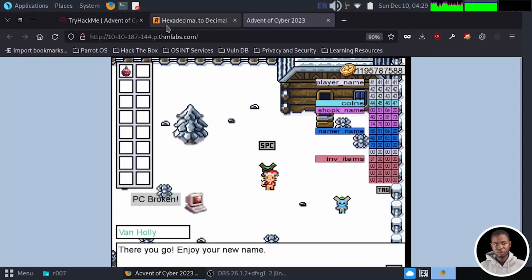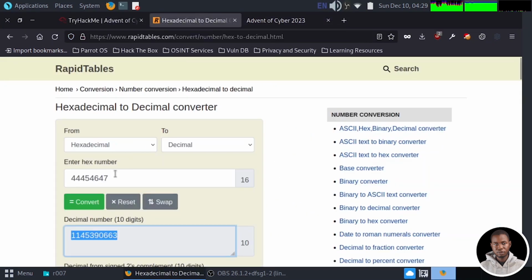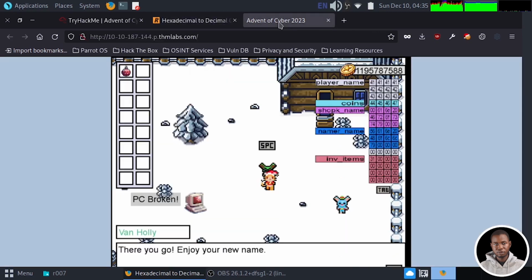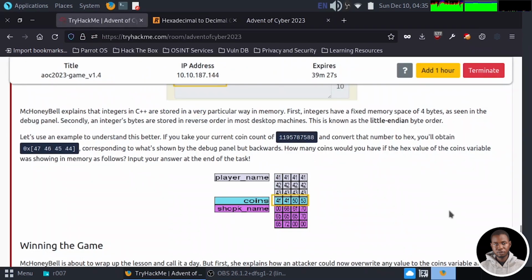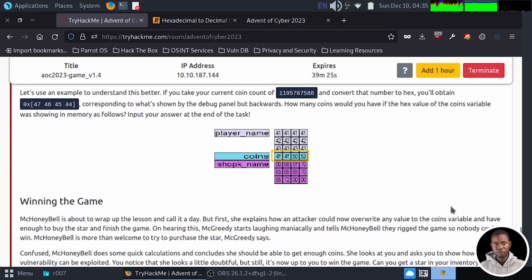So let's go back and see if this is actually correct. Instead of starting from 44, this time around we'll be starting from 47, which is 47, 46, 45, 44. And when we compare this value with the number we have on our gold coin, you see that this number matches. So let's go back and see what we've got next.